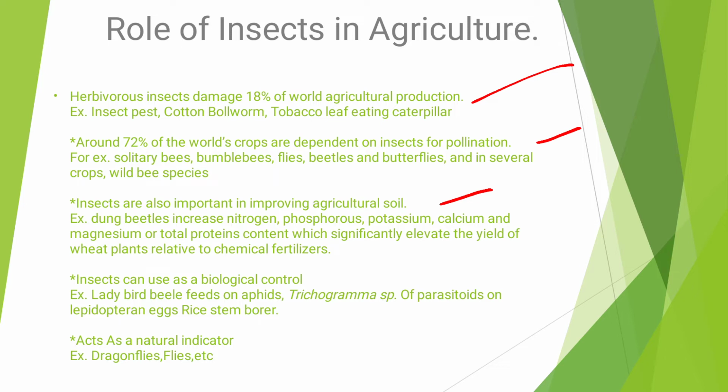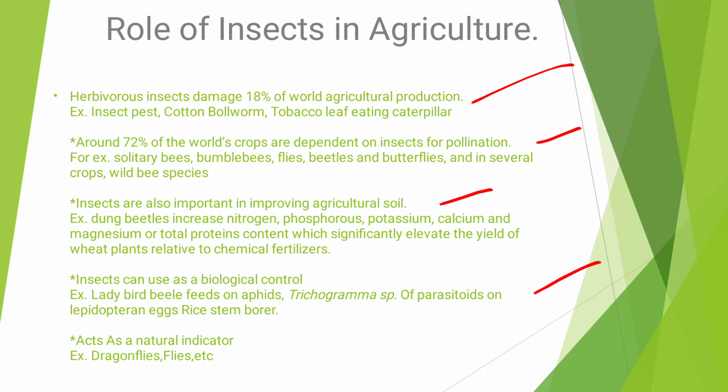In the next point, some insects can be used as biological control. Biological control means the use of one organism to control another organism. Some insects are useful for controlling other insects. For example, the ladybird beetle feeds on aphids.